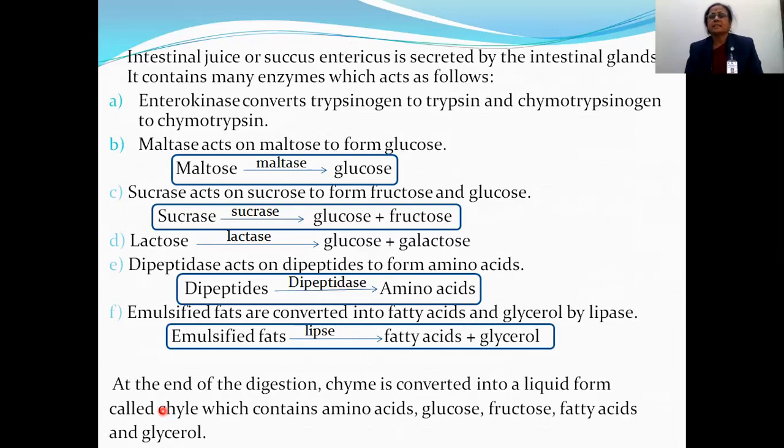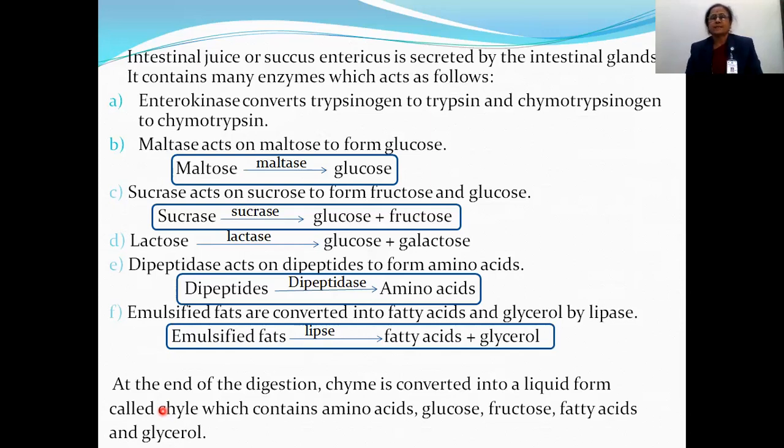The walls secrete the intestinal juice, and in intestinal juice different enzymes are present. These enzymes are maltase, sucrase, lactase, dipeptidase, and lipase. At first, enterokinase converts trypsinogen to trypsin and chymotrypsinogen to chymotrypsin, which we saw in the previous reaction. Now maltase acts on maltose and it is converted into glucose.